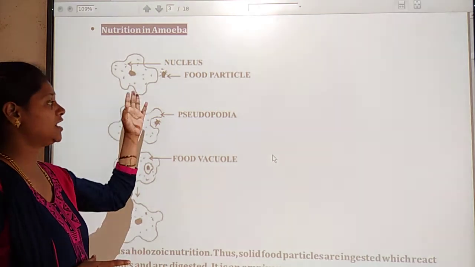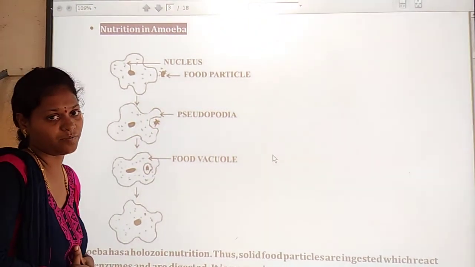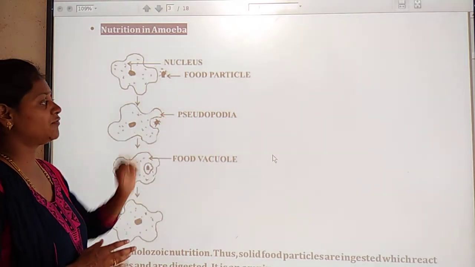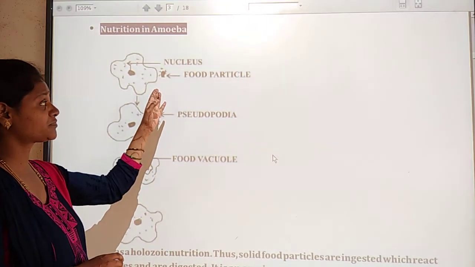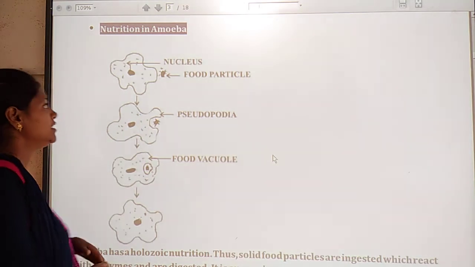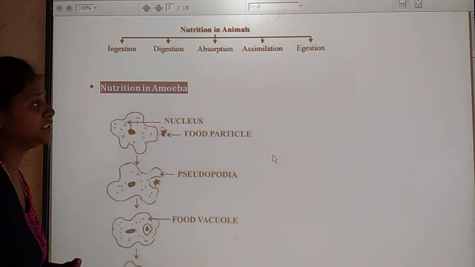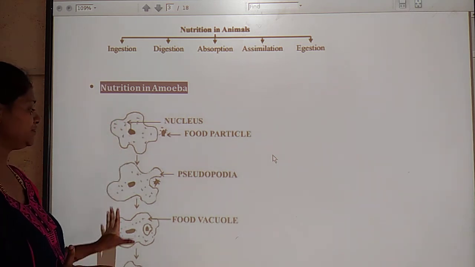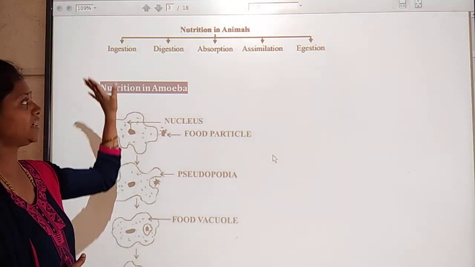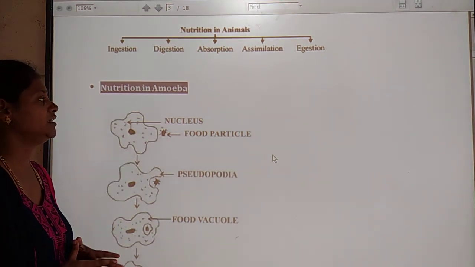So with the help of the pseudopodia, the food enters into the amoeba. Okay, see here. These all 5 steps also take place in amoeba to get the nutrition.